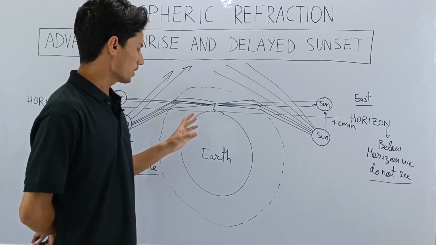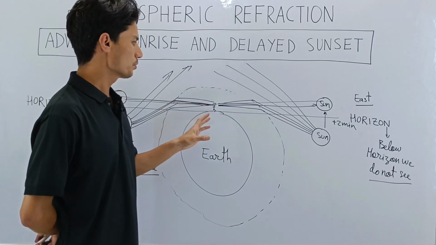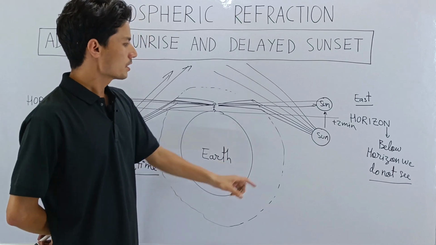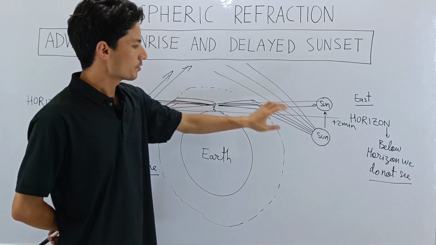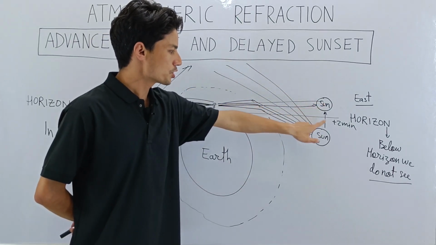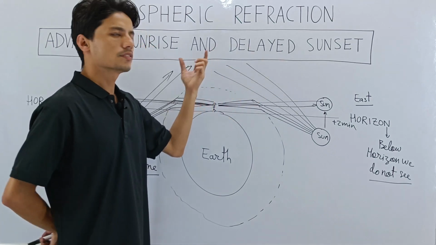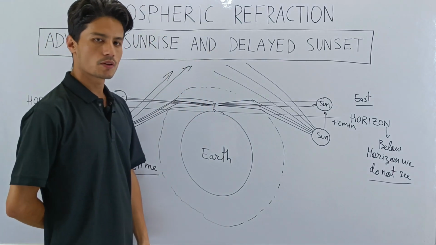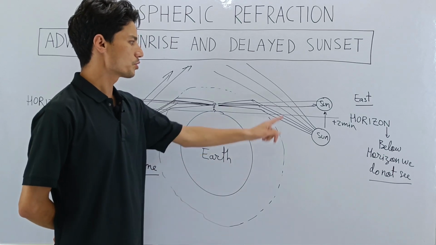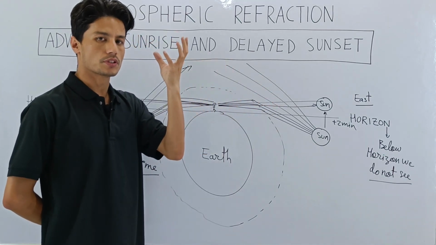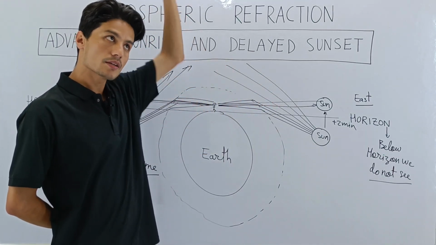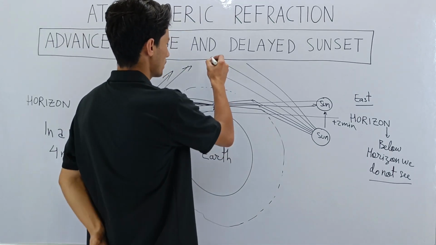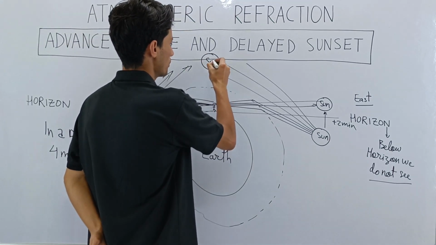Okay, now one more interesting fact I'll tell you, which is not mentioned in the textbook, but it was there in the old textbook. At one point of time, the apparent position and the actual position will coincide. What position do you think it will be, class? The position will be at 12 noon. At 12 noon, the sun will be just right above your head. So at 12 noon, what happens? The sun will be here.